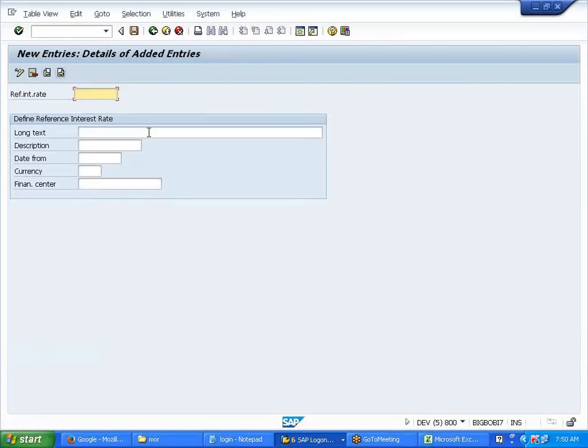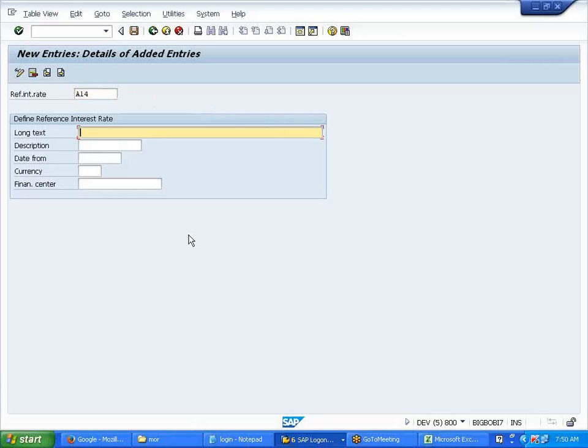New entries. Let's say the company code is A. A10 is already given, so I'll go beyond this.